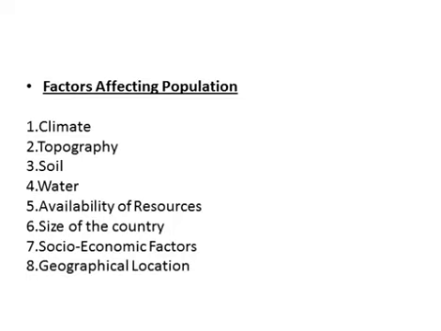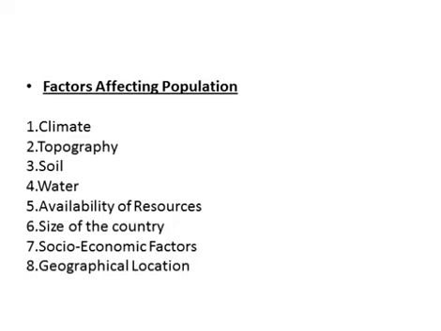The physical environment plays a vital role. The first point is climate. Climate influences agriculture, human efficiency, natural vegetation, and even industrial development. Temperate regions with moderate climate are more favored for human settlement and development.